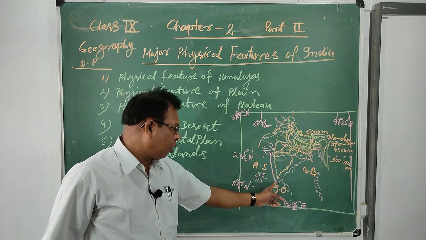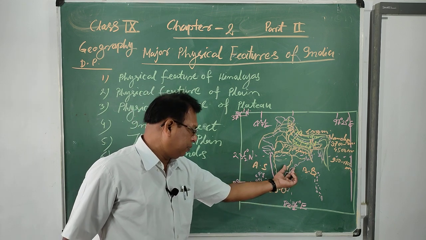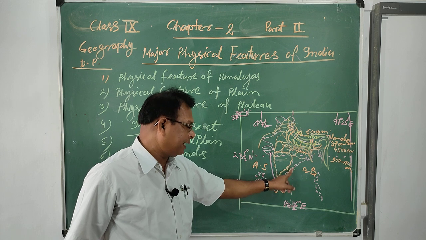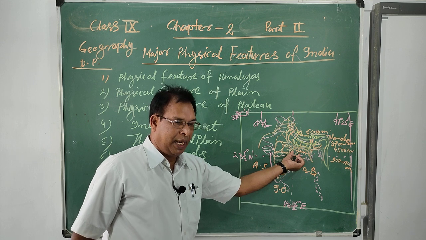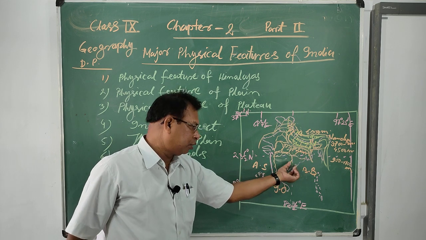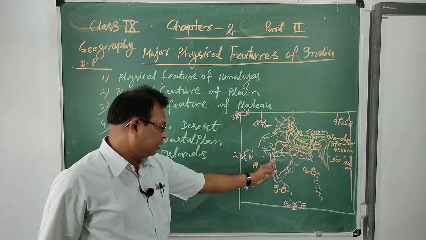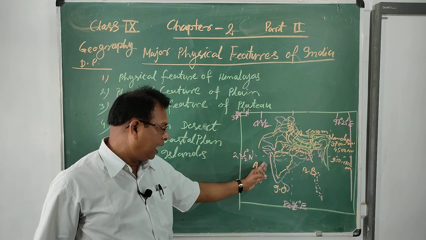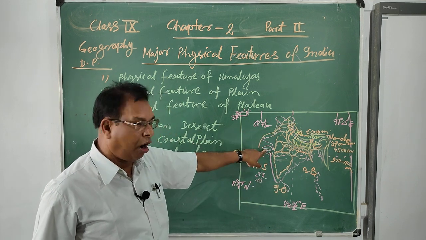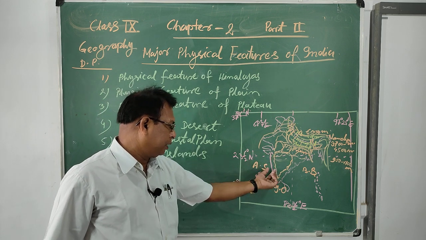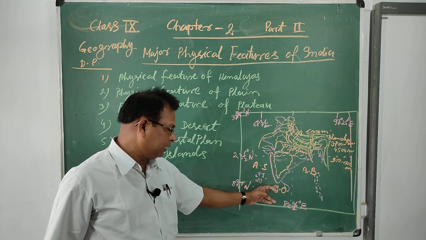And next, the coastal plain. The area between the Eastern Ghats and the eastern coast is very fertile and has many deltas formed, so it is also known as the deltaic region. The western coast of India lies from Kanyakumari to the Rann of Kutch.